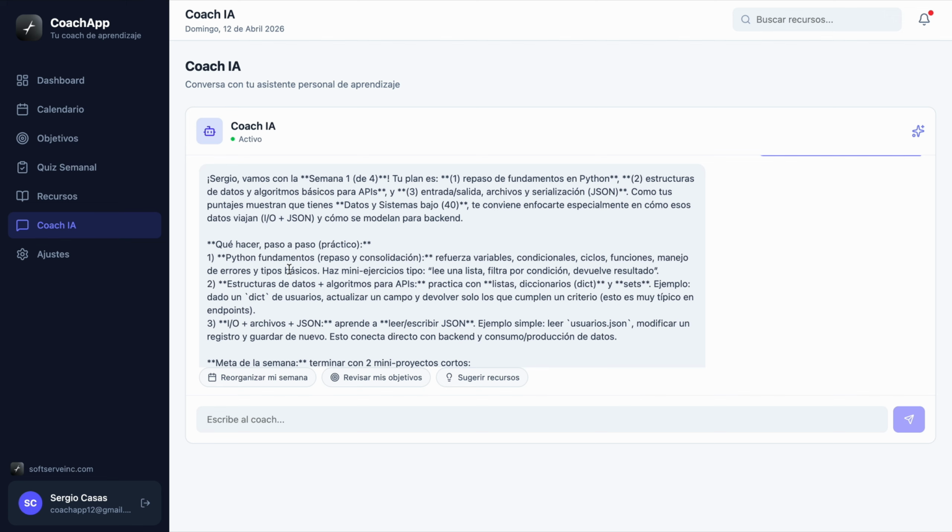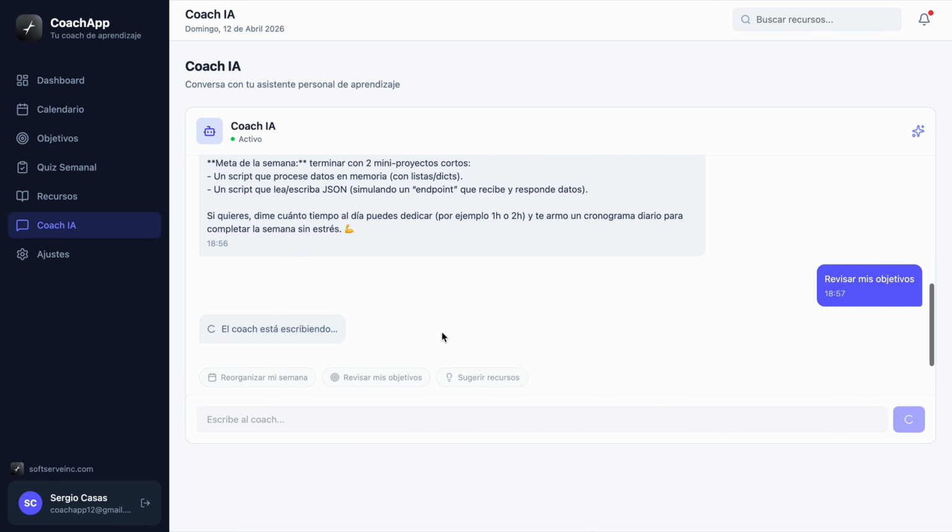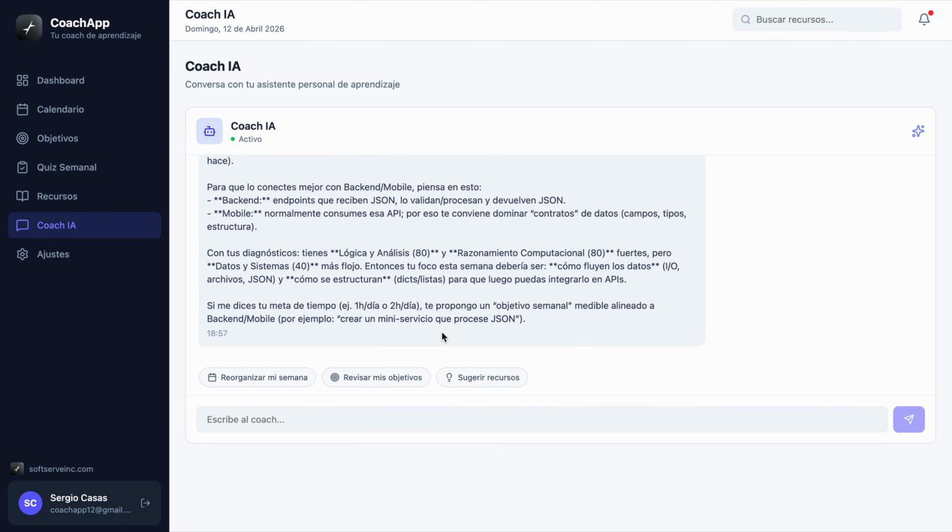So we can see here an example of how Coachapp works. It's basically every question that the student has about Python or SQL or any topic, we can respond with precision.